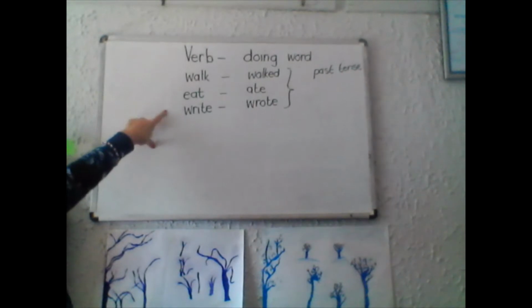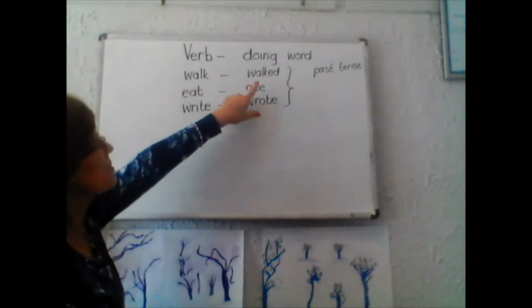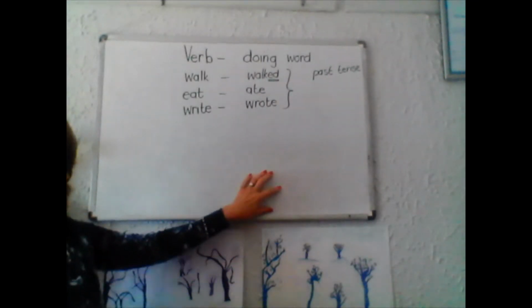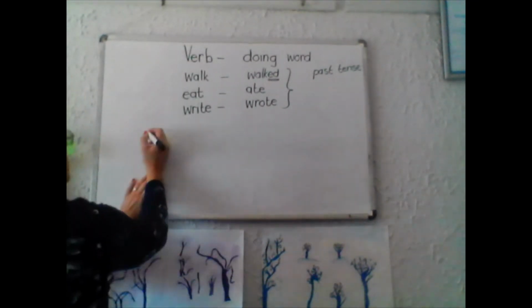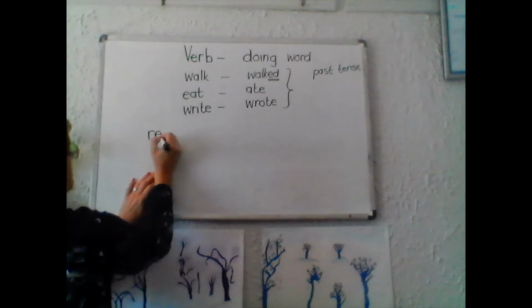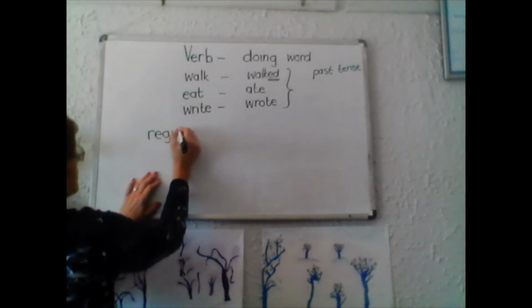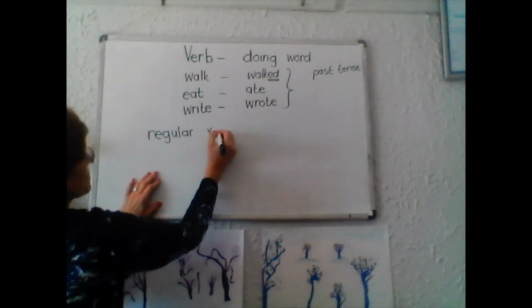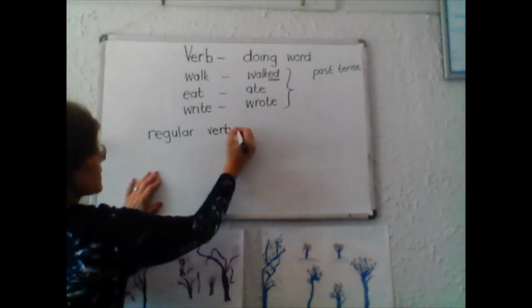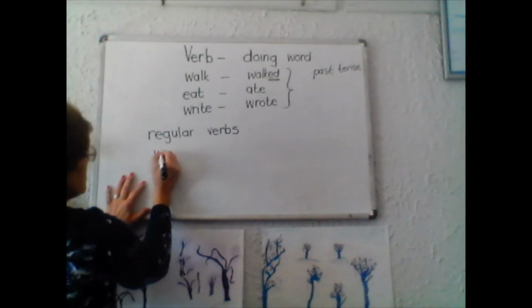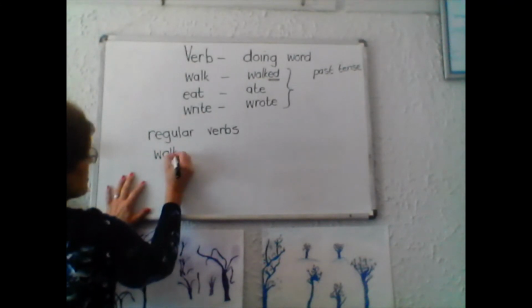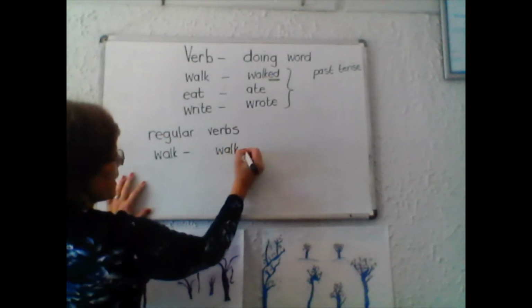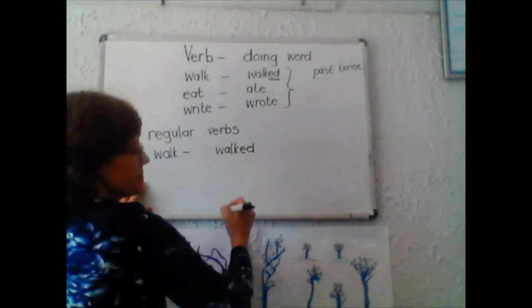When we have words that stay the same and you just add an ed, we call that regular verbs. It means the word in the past tense stays the same, but you just add an ed.